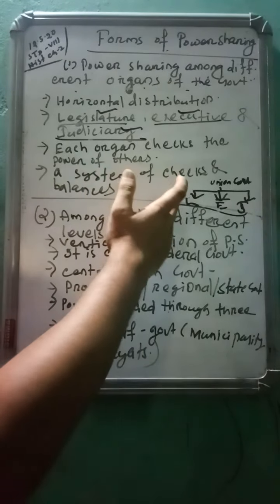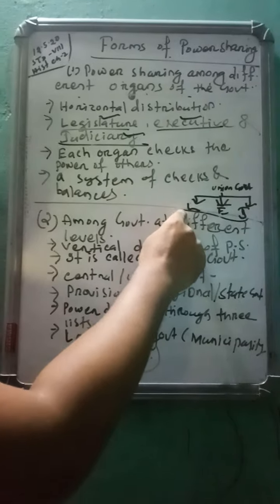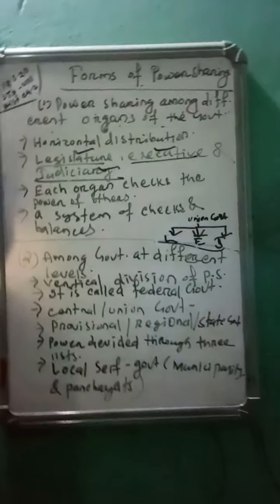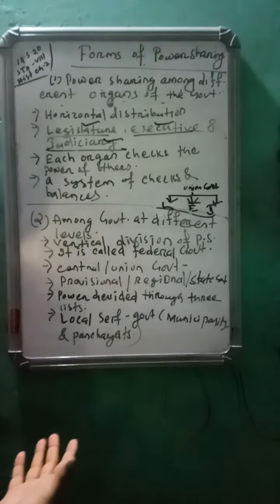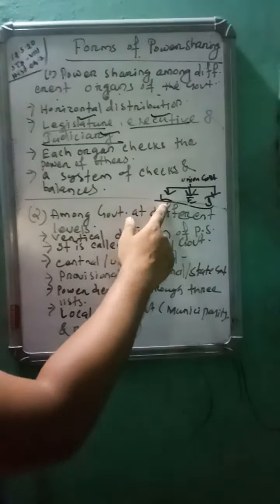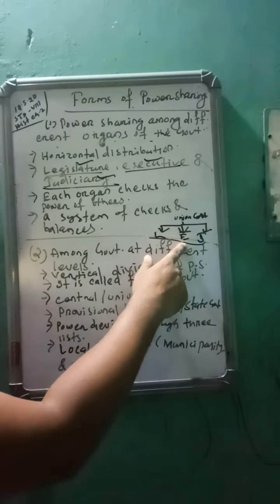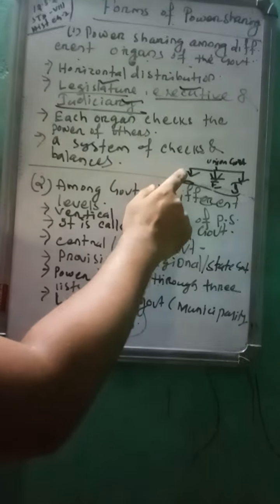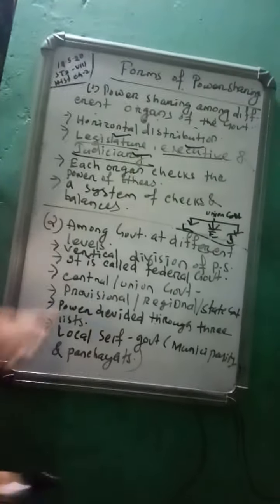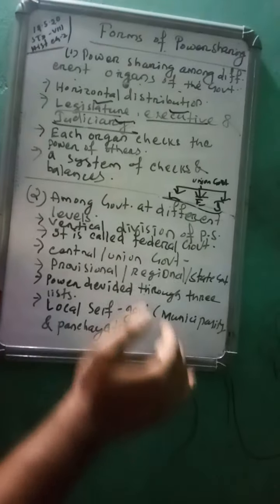For example, if the parliament, or assemblies at the state level, pass anything unconstitutional or not beneficial for the people, then it can be checked by the judiciary. The executive appoints the judicial heads, and judicial heads can also check the power of the legislation, so they are all interlinked with each other, and there is a system of checks and balances.